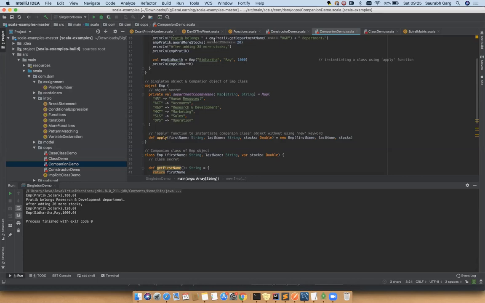Apply function, I'm saying like if you want to avoid the new keyword while instantiating that class, you can define n number of apply functions there. Okay. Here we have one constructor, so we have defined one apply function. So the second time when you created an object, I showed you how to avoid that. We avoided the new keyword, still we created the object out of it. Okay.